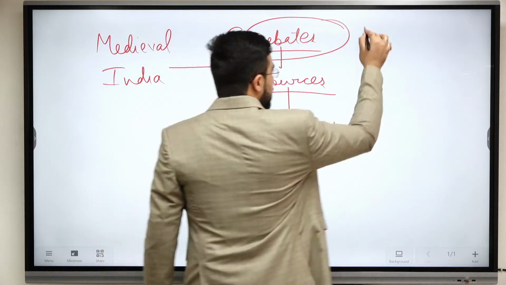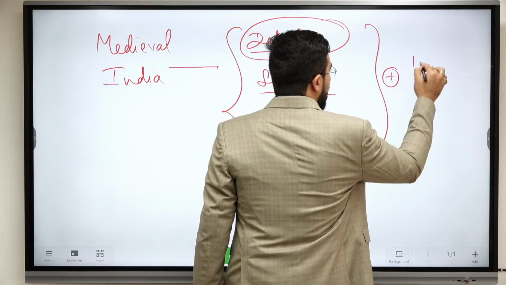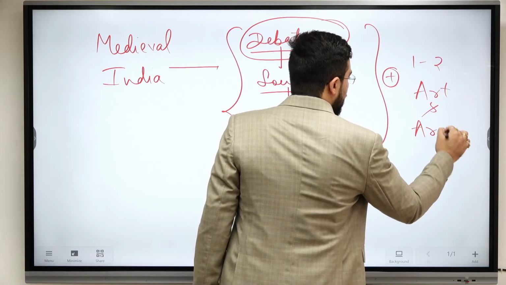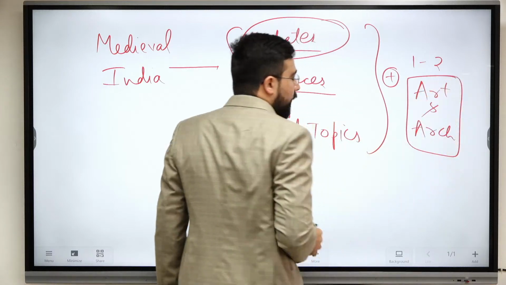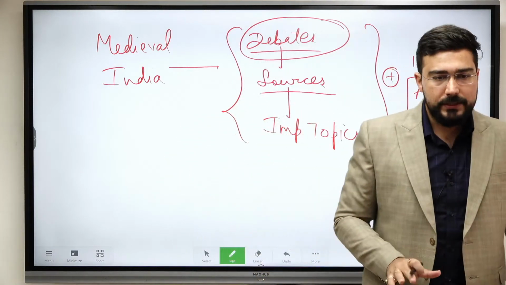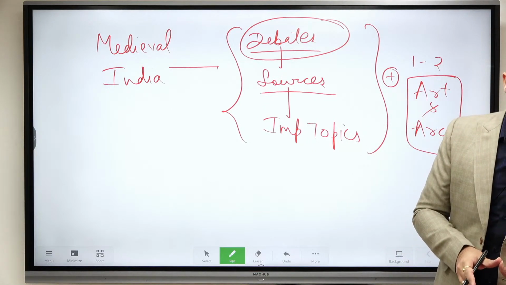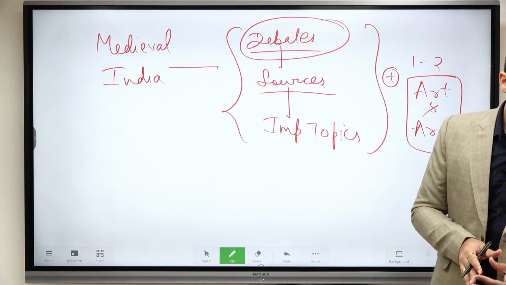Plus, in every class, we'll do one or two topics of art and architecture. There are hardly 7 to 8 topics of art and architecture which we have shared today itself. All of you have the notes? Okay. So this much art and architecture is expected from you by UPSC.